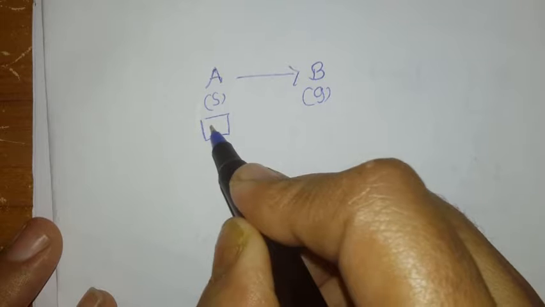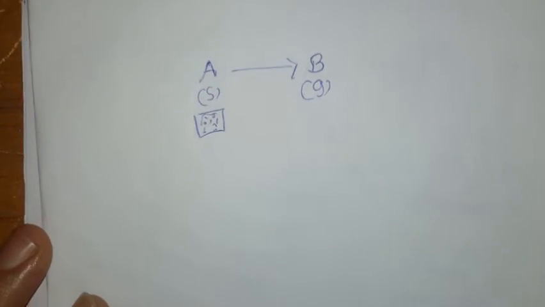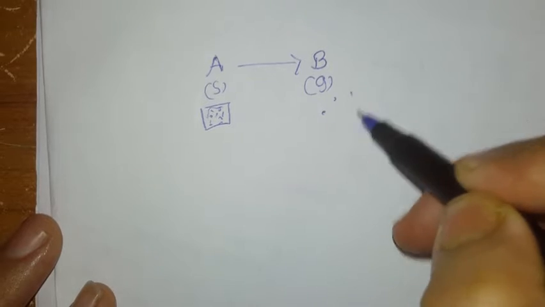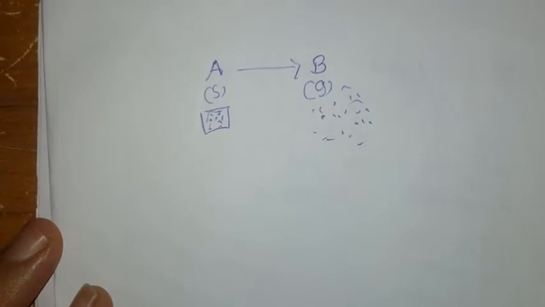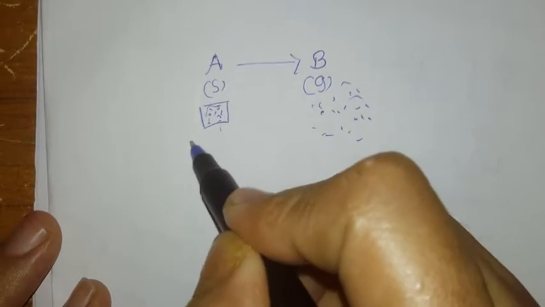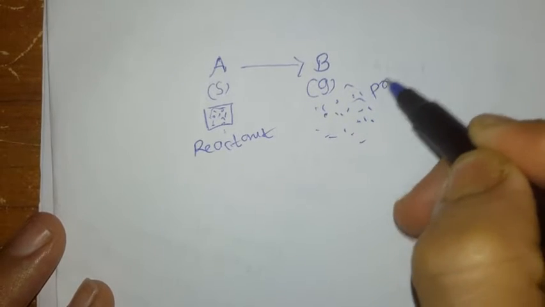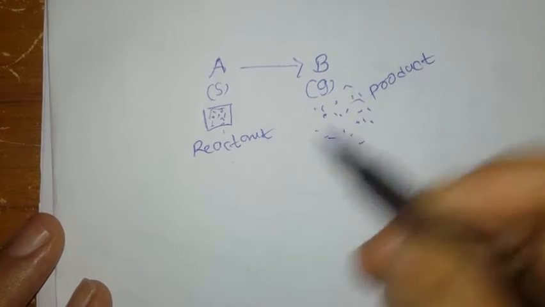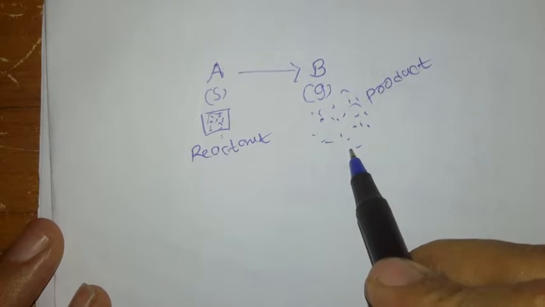In the solid state, the arrangement of atoms has some definite order. But in the gas, the arrangement of atoms or ions is random. So from reactant to product, there is an increase in randomness, and if randomness increases, entropy increases.